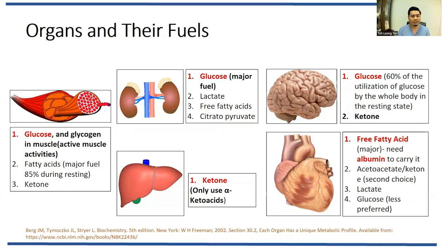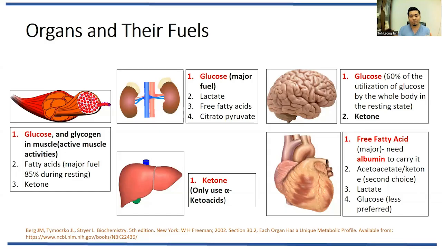For the kidney, glucose is the major fuel. That's why when a patient has prolonged sepsis, the glucose goes haywire, especially with insulin insensitivity, and glucose use is definitely impaired. The kidney is unable to use the glucose effectively, leading to kidney failure. That's why, when you see patients with sepsis, usually the first organ failure is kidney failure or kidney injury.